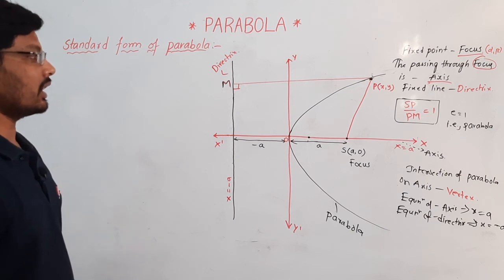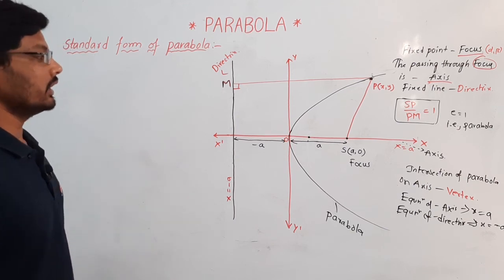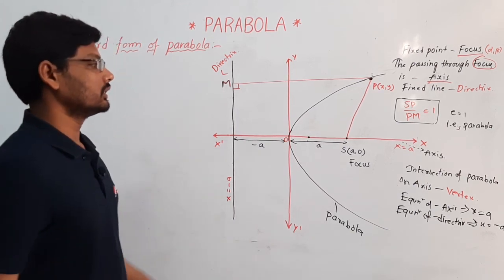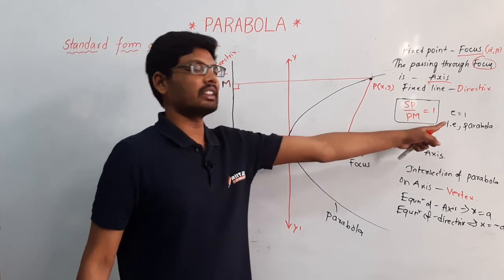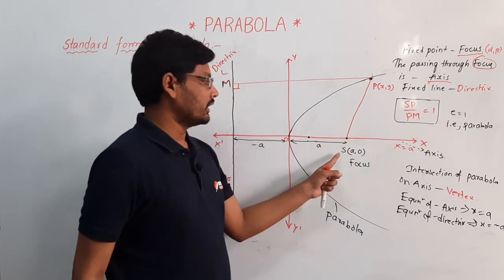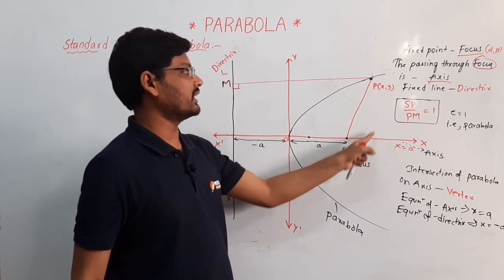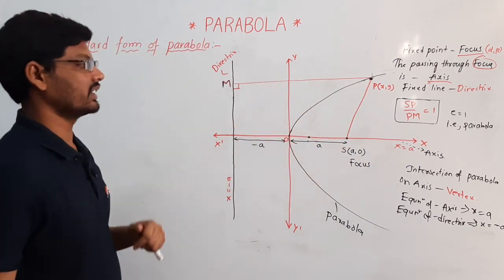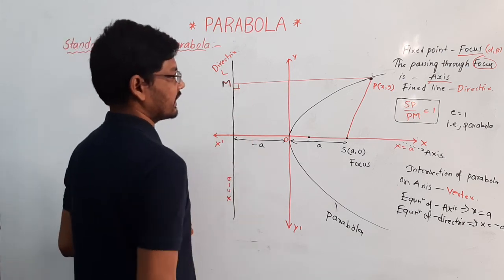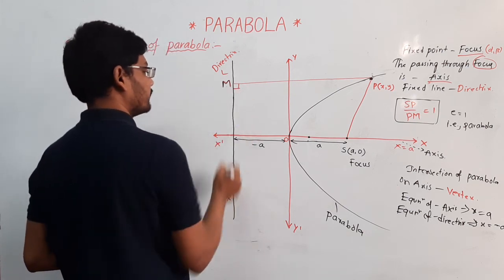Let us discuss parabola. Here, if you observe, in parabola eccentricity is equal to 1, and this distance is equal to this distance here, and this distance is considered as y.